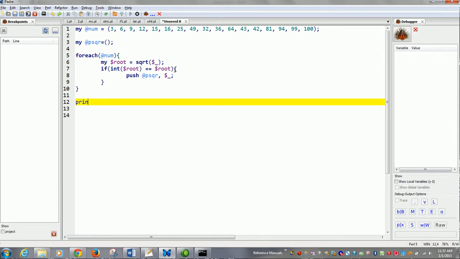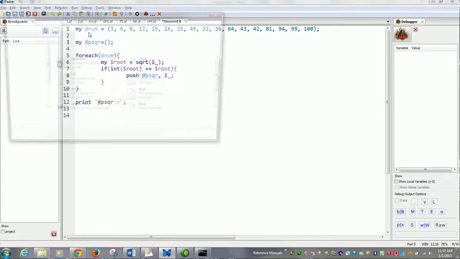Then we will print the array. It is a very simple program. It finds out the perfect squares. You understand this program, right? Have a look at this program at your leisure. I will run this program.